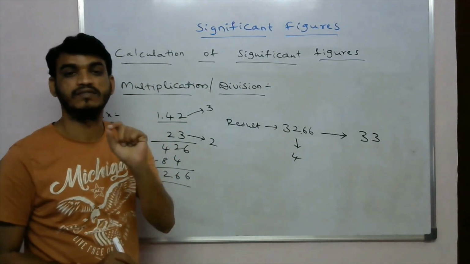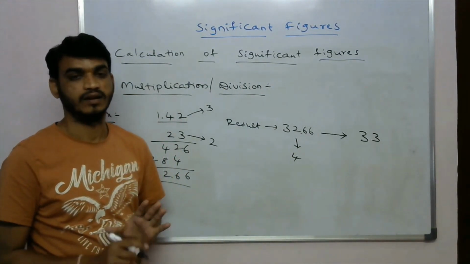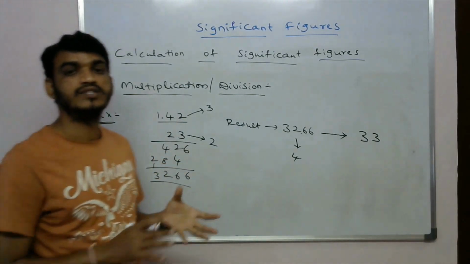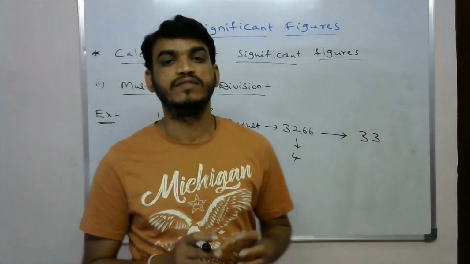Understood? So this is the calculation of significant figures.